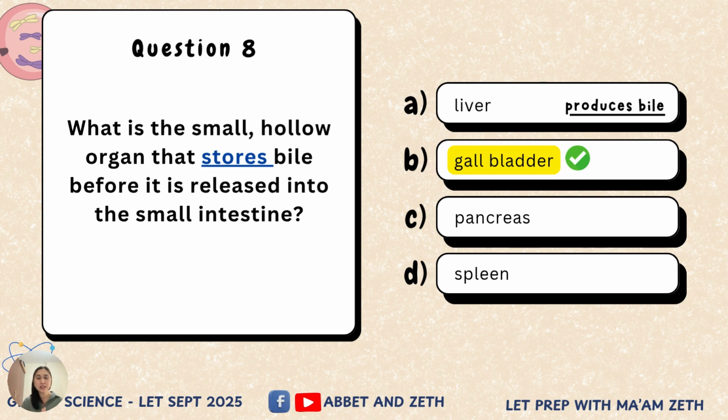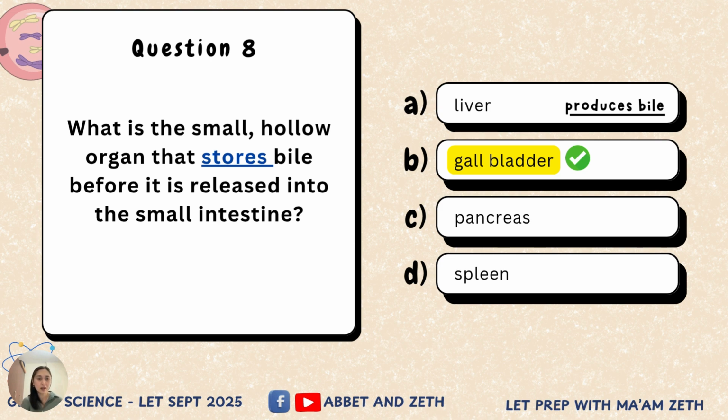And then the pancreas, that would be involved in the production of hormones for sugar regulation, diba? The insulin and the glucagon. And the spleen, this is an organ for white blood cell production, and they also process the elimination of the waste products of the red blood cells. It also happens in the spleen.